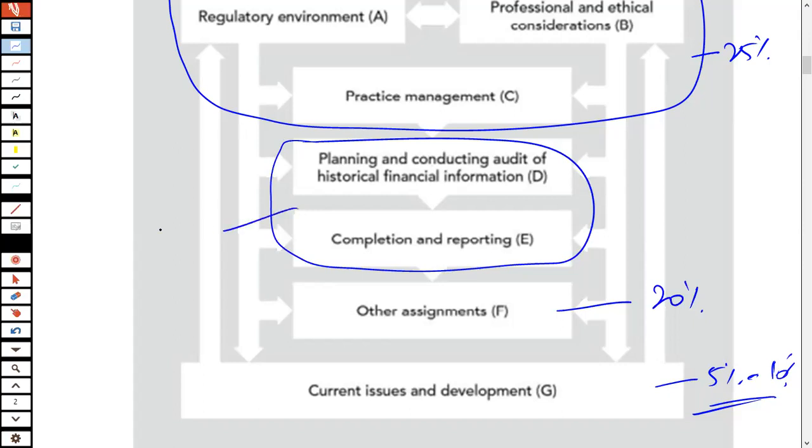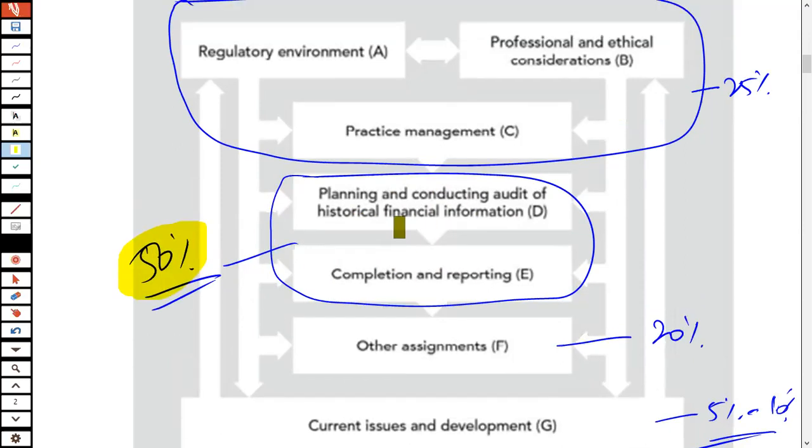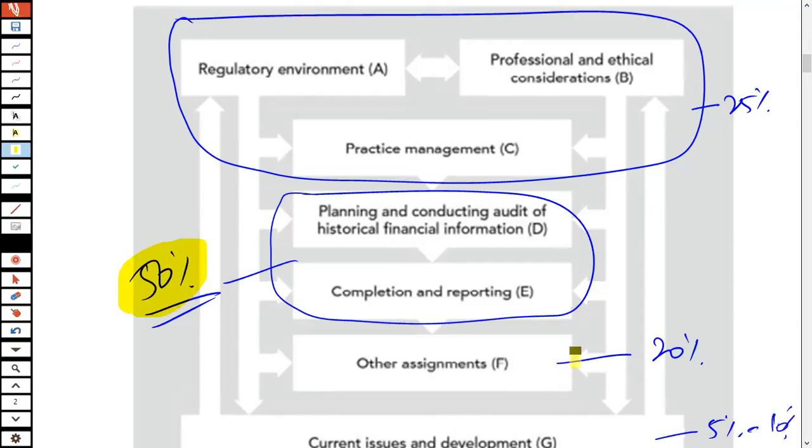This is going to be approximately 50% of the syllabus. So that means 50% of the syllabus is dependent upon this. The 25% portion is these three sections, and 20% is this specific section, and 5 to 10% is this specific current issues and development. This is how the syllabus is all about.